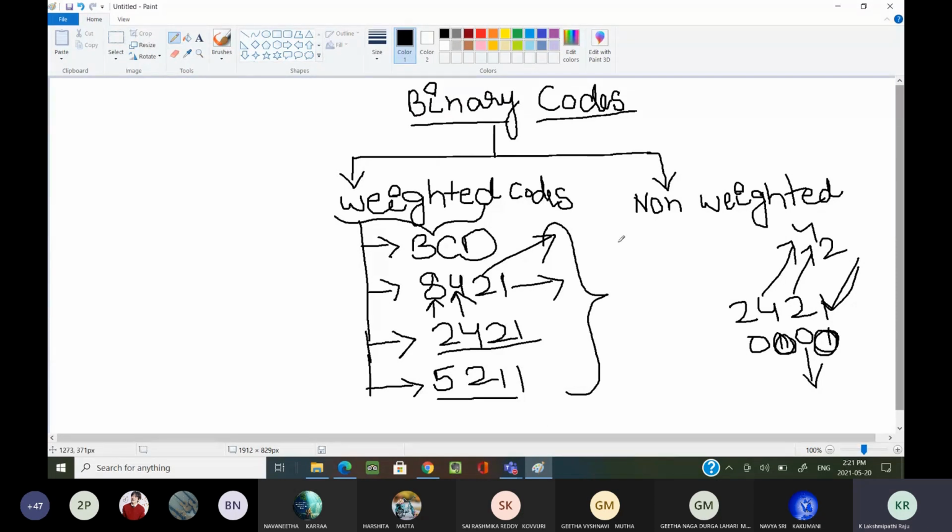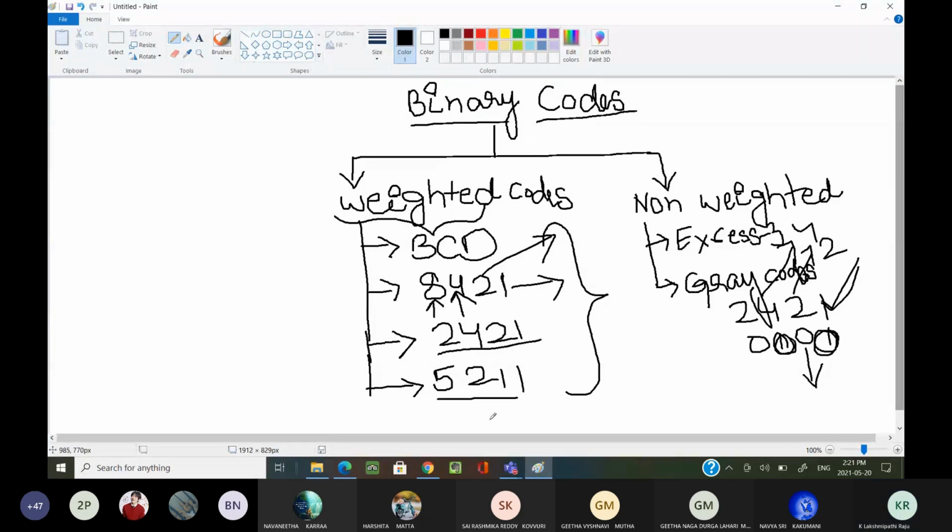Now coming to the non-weighted codes, the most important non-weighted codes from our syllabus point of view are the XS3 code, and the next most important one is the Gray code. These codes do not have any positional weights.